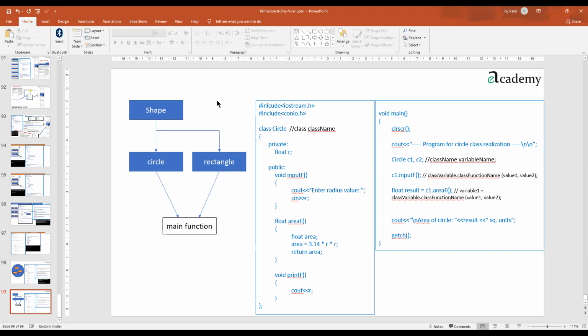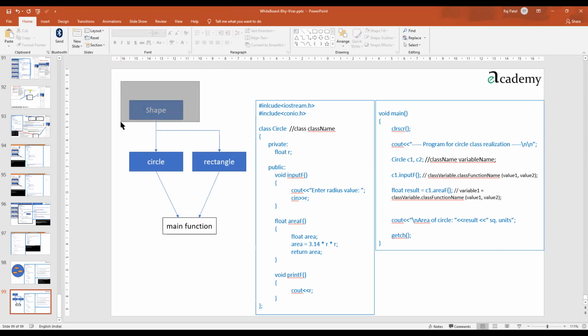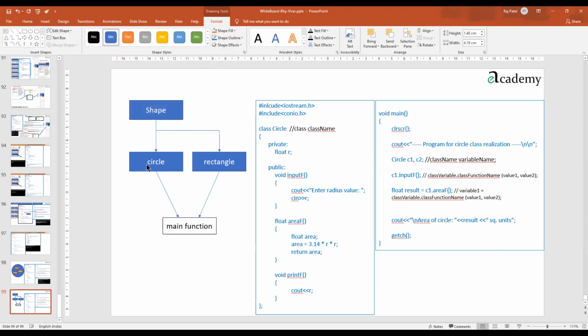Now let me give you a certain nomenclature for this. What we can do is define one class called shape, which has the common properties. Class shape, and we can also define one more class, the second class, circle, and we can link both of them.